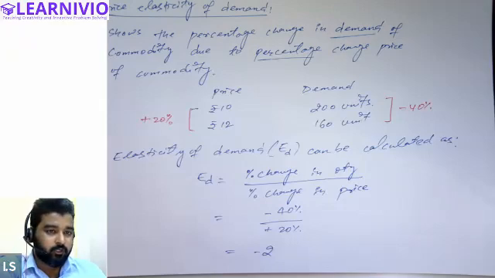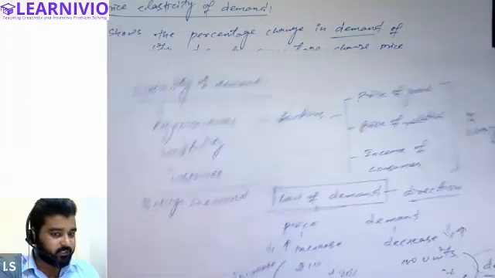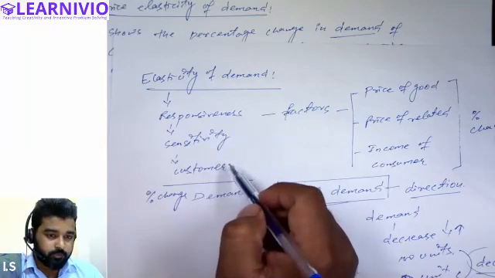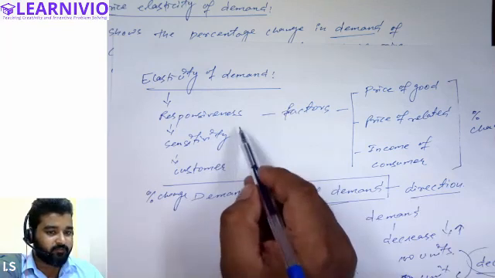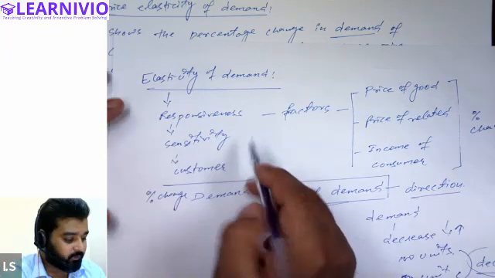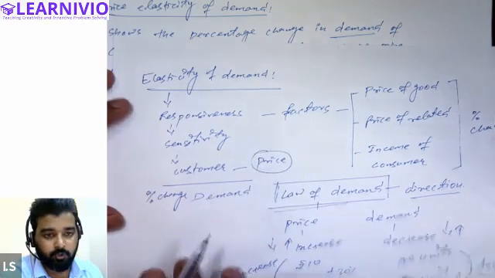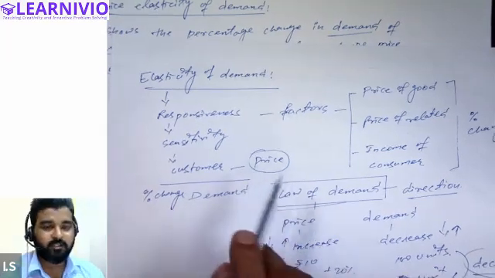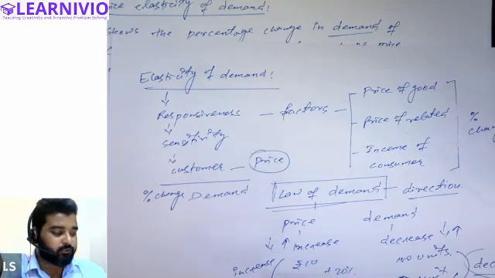Listen to me carefully. I have told you that elasticity indicates the responsiveness or sensitivity of the customer. And price elasticity indicates the responsiveness, sensitivity of the customer with respect to the price of the commodity. So price elasticity indicates how the customer is reacting and how sensitive a customer is to the price of the commodity.